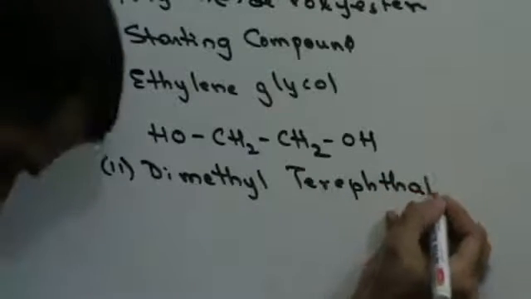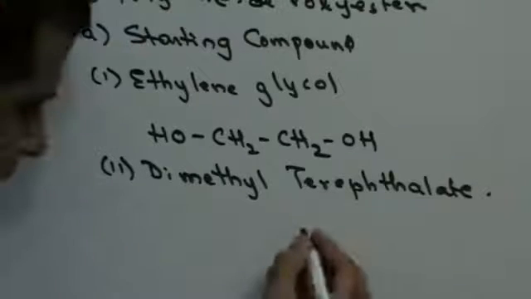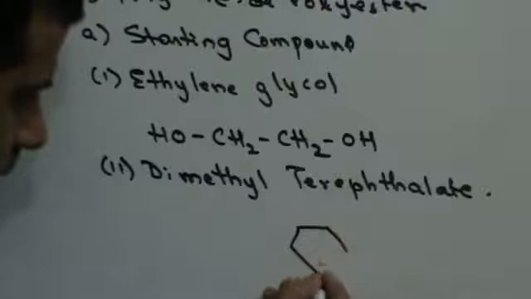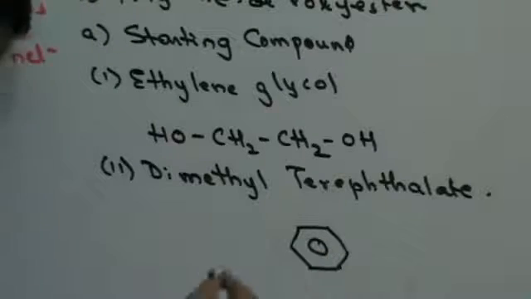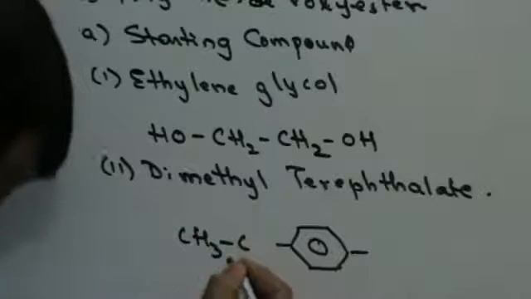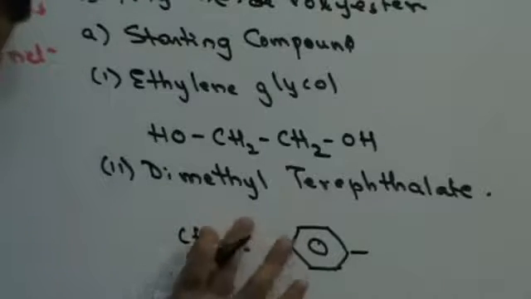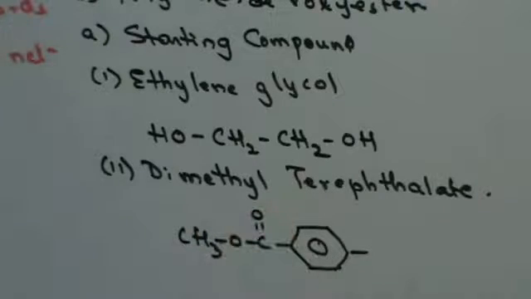Second, the second compound I need is dimethyl terephthalate. Right? Now, this has got a benzene ring. Right? On either side of the benzene ring, you have CH3O, CO, an acetate group attached, right?